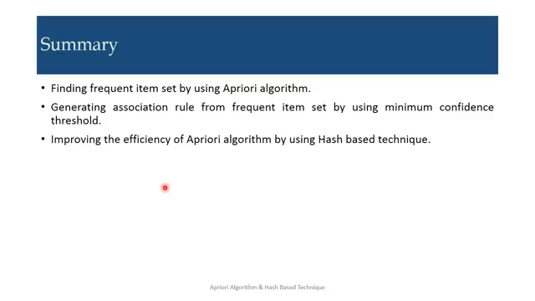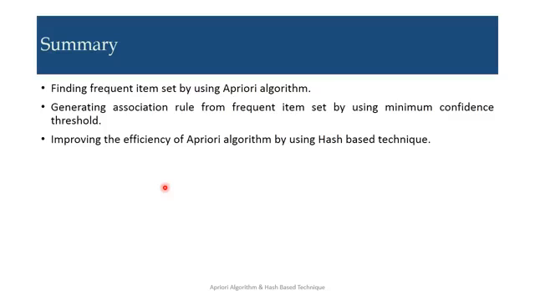Now the summary. In this particular topic, we have a good idea about frequent item sets from our previous session. Now how to generate frequent item sets by the Apriori algorithm, we have discussed by taking an example. First we took frequent one item sets, then frequent two item sets. In each iteration we increased the frequent item set size, and this algorithm continues until we get an empty candidate set. Like in C4 in our example, for C4 we got nothing, that means the algorithm stops there.